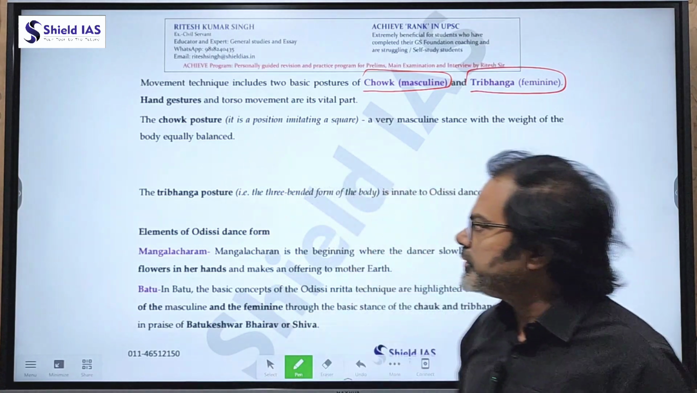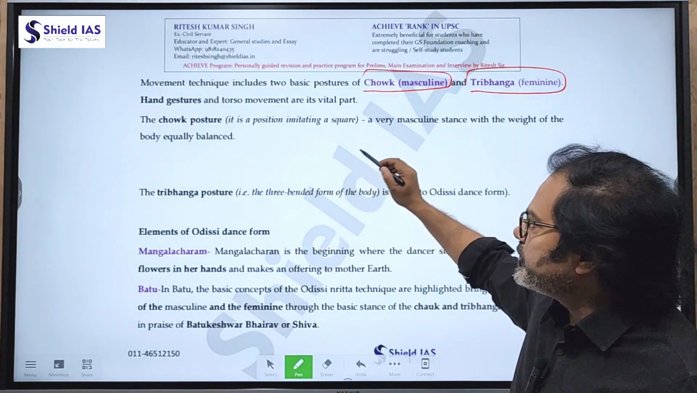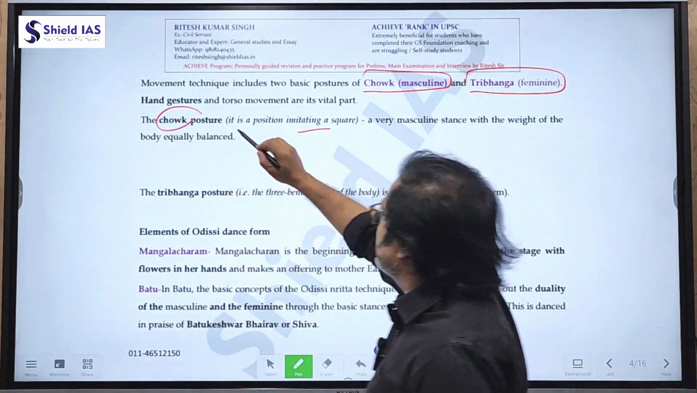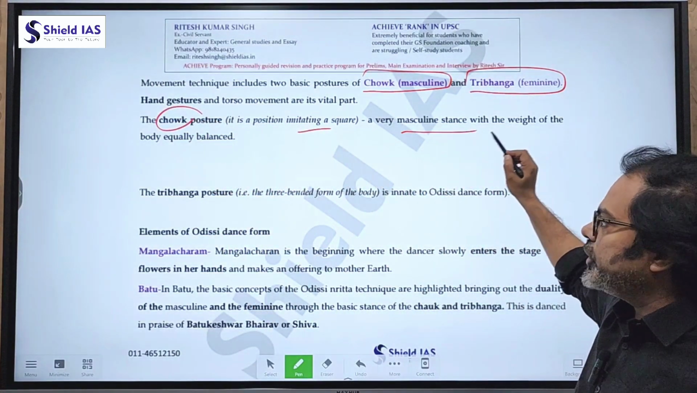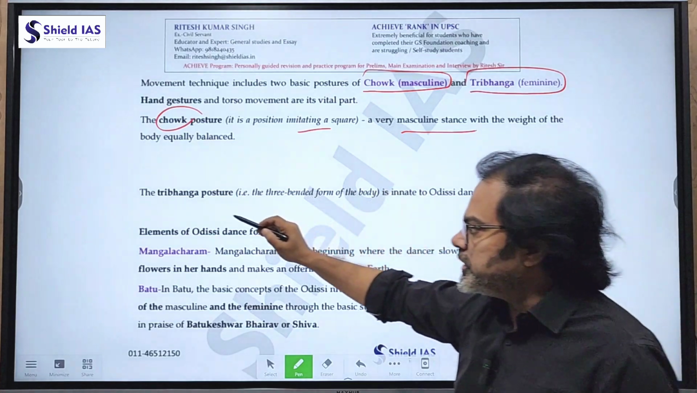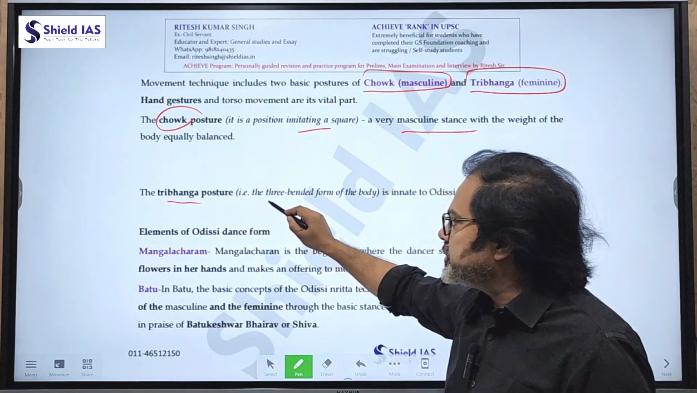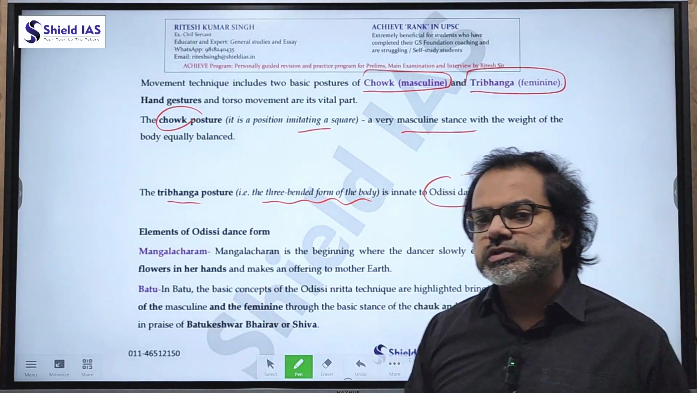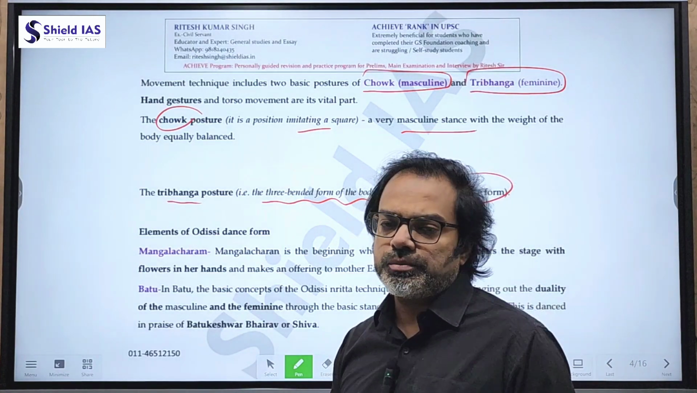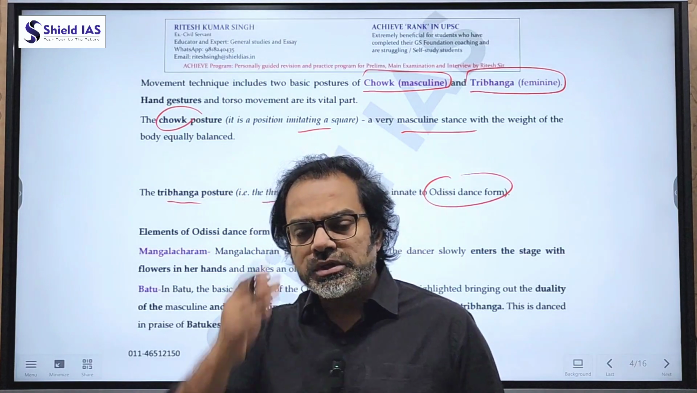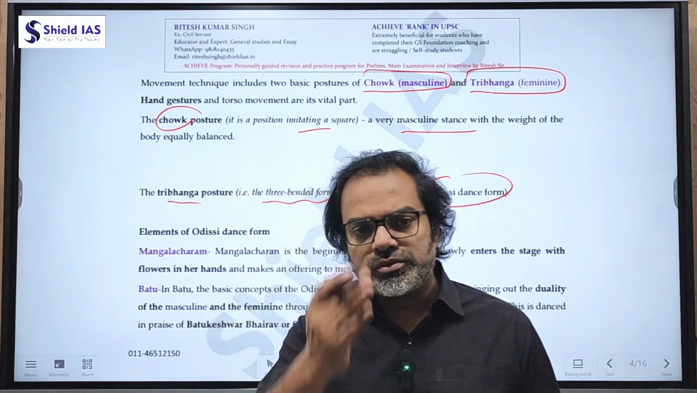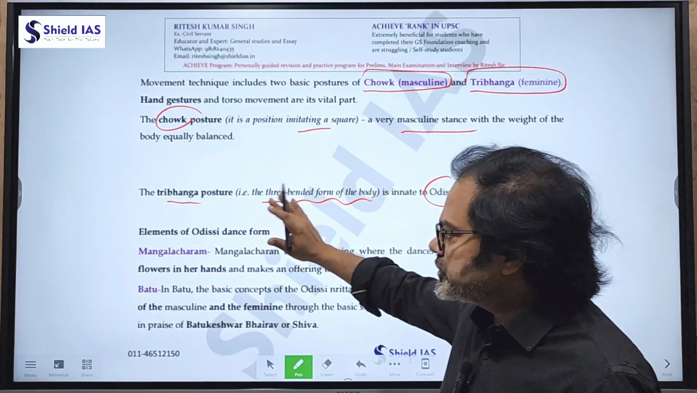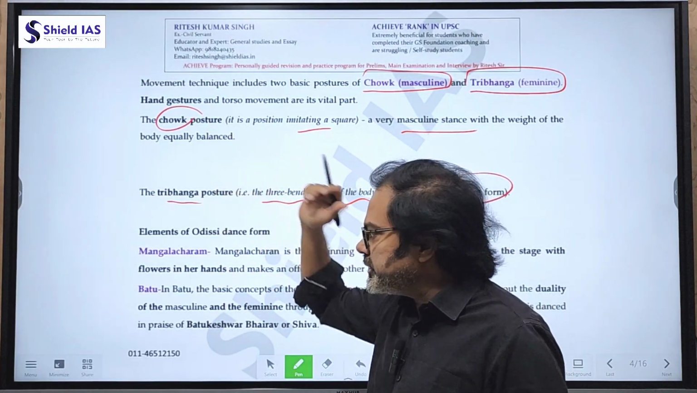That's called tribhanga. The chalk posture is imitating a square. Chalk is a square, a very masculine stance with the weight of the body equally balanced. The Tribhanga posture, the three-bended form of the body, is innate to the Odissi dance form, inbuilt in it. Tribhanga means three times movement or three-directional swaying of the body. So this is feminine and the chalk is masculine.